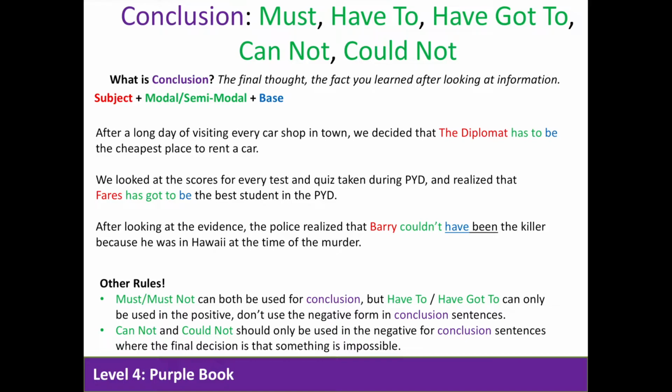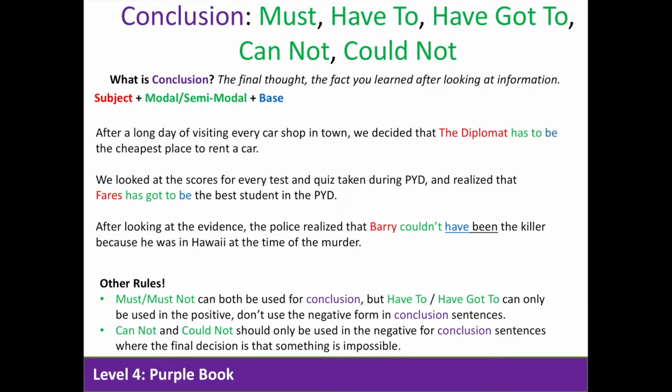Now, a conclusion is simply the final thought or the fact that you've learned after looking at all the information. In English, we'll use modals must, have to, have got to, cannot, and could not to talk about a conclusion. Our sentence structure, again, starts with the subject, then the modal or semi-modal, followed by the base verb. Here we have 3 examples. Take a moment to pause the video and have a look.